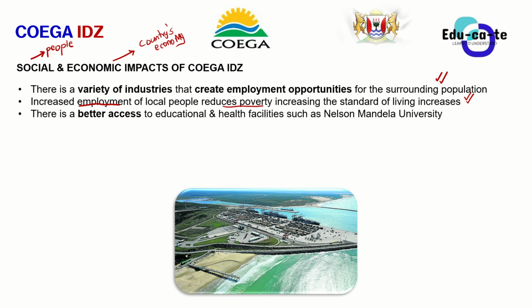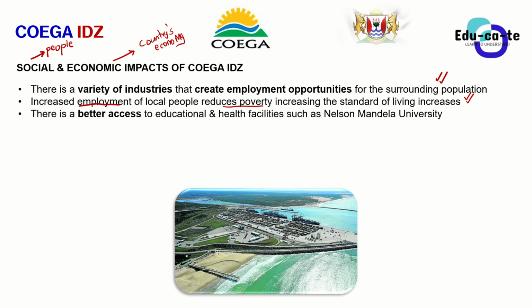And when we look at the educational facilities, there is better access to educational and health facilities. When you talk about educational facilities, we're talking about institutions such as Nelson Mandela University. For example, in the Eastern Cape, we have Nelson Mandela University, that's NMU, as well as Walter Sisulu University.